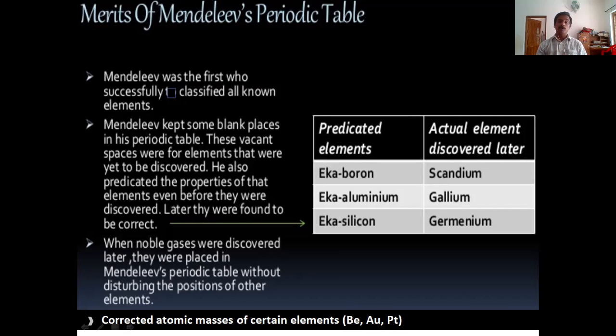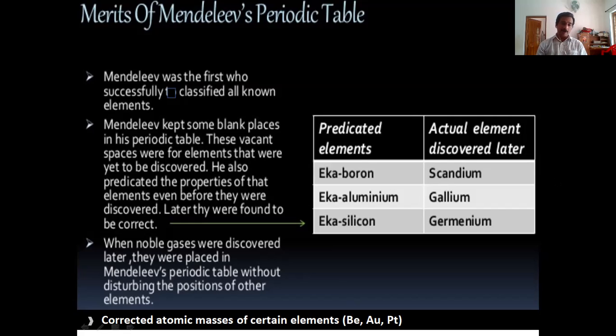Another one, he also predicted the properties of those elements even before they were discovered. He was able to predict the properties without knowing the elements. Later, they were found to be correct. He predicted the properties of scandium. At that time, it was not discovered, therefore he named it Eka boron. Similarly, he predicted the properties of gallium and described it as Eka aluminium. He predicted the properties of germanium and described it as Eka silicon. Eka means 'after', that is, after silicon.